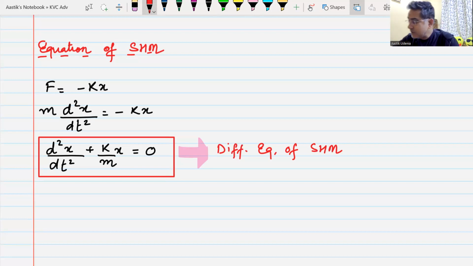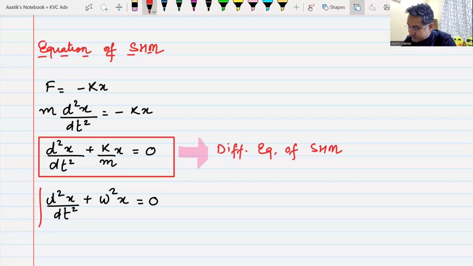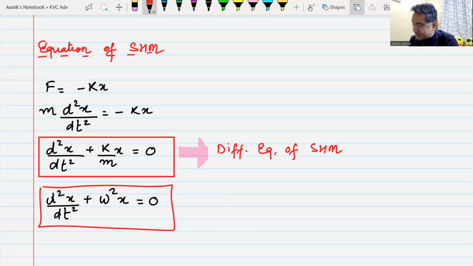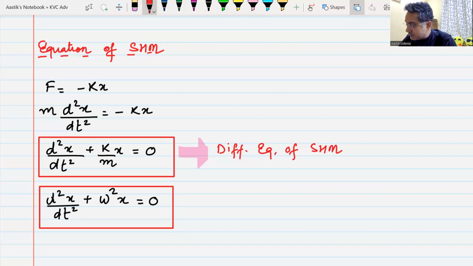Okay. Now, instead of writing this equation like this, I can write it in this fashion: d2x by dt square plus omega square x is equal to 0. This is the form in which you will find this equation written many times, where you can easily understand that this omega is root over k by m.